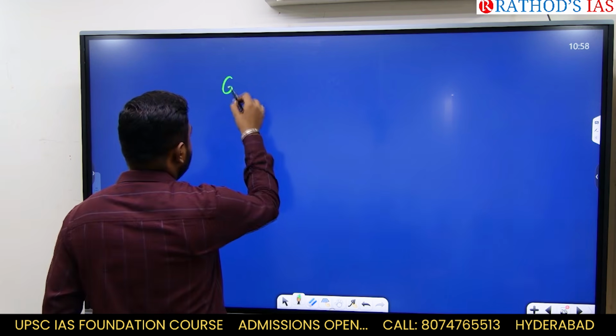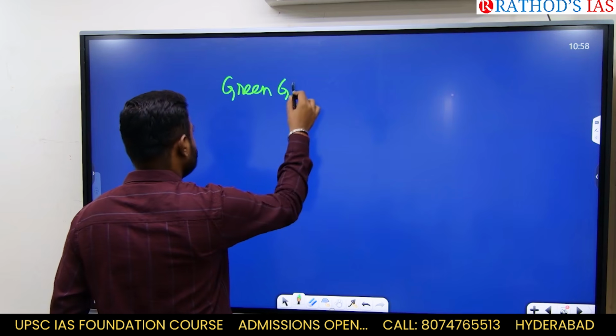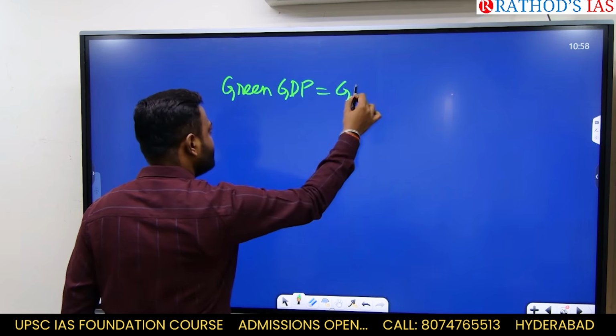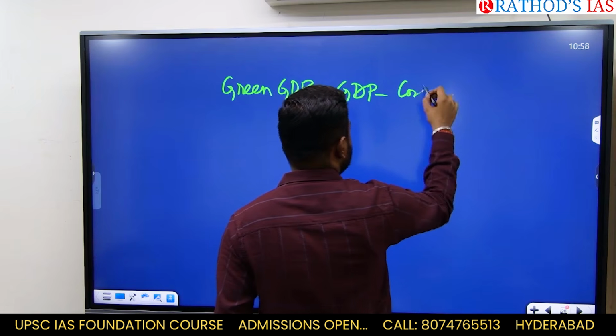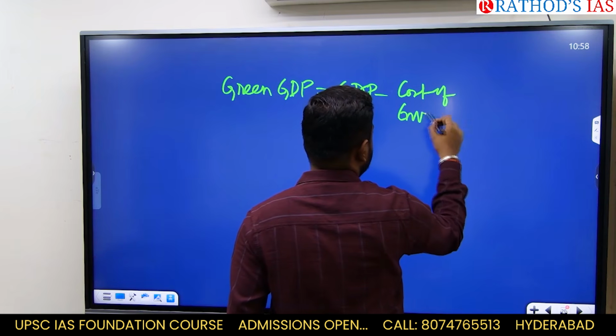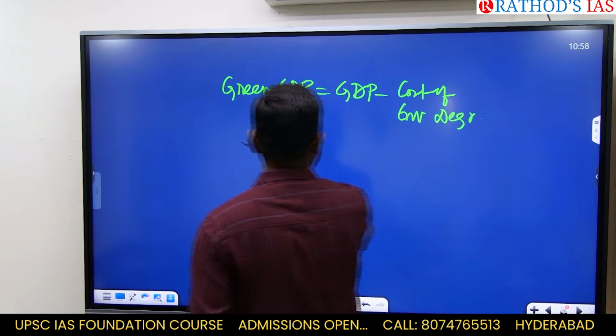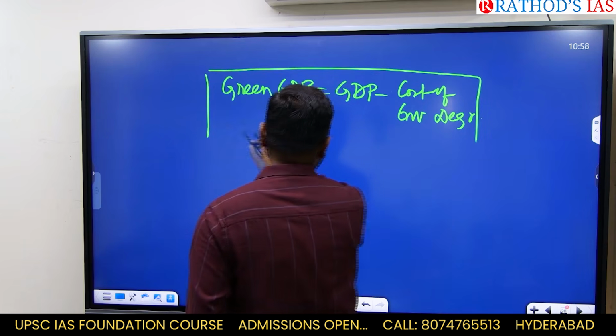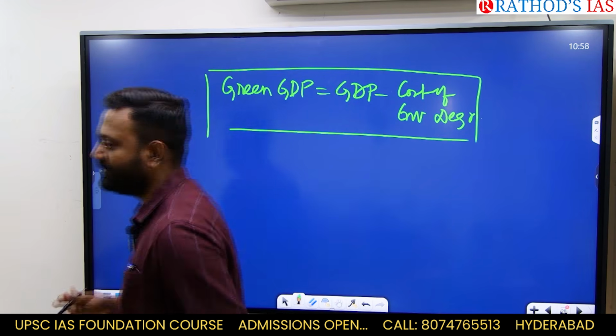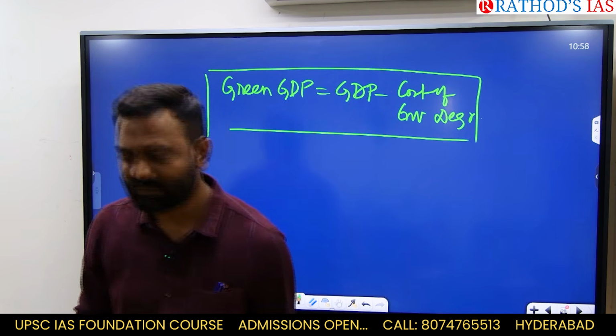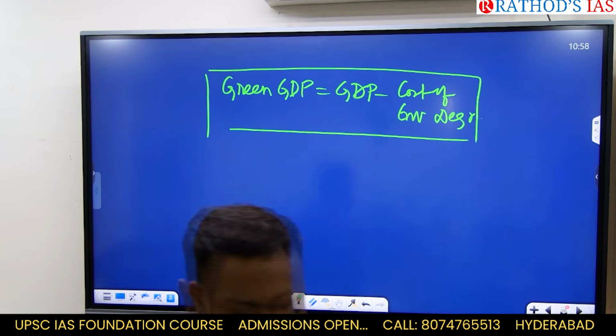We have also discussed green GDP. Just write it here. Green GDP is nothing but GDP minus the cost of environmental degradation. It is the GDP obtained by factoring out environmental degradation.